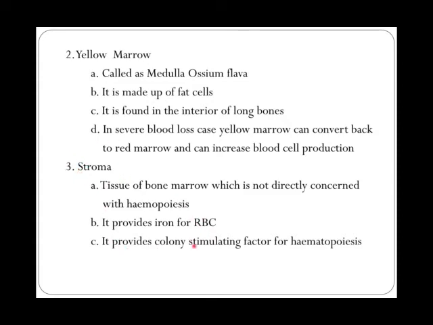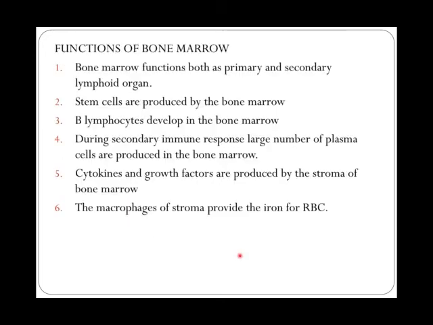It also provides the colony stimulating factor which is required for hematopoiesis. In any biochemical reaction, enzymes are the ones which increase the speed of the reaction. The same way here, you need the colony stimulating factor for the process of hematopoiesis, that is production of RBCs and WBCs. So for this, CSF is important, and for this CSF, the stroma is important. So though the stroma is not directly involved in hematopoiesis, it indirectly plays a role in that. What are the functions?